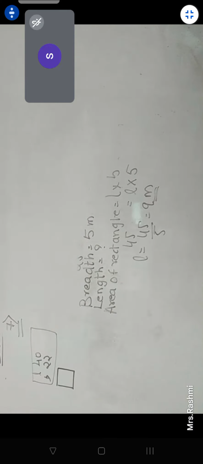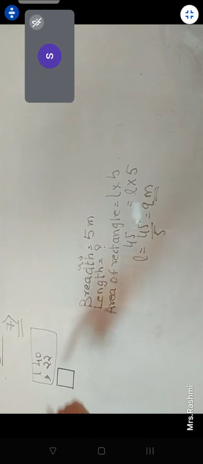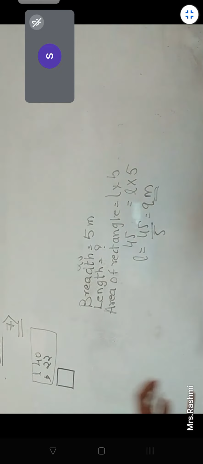Is the discussion done? Yes. So now understand where I got confused and where you people got confused is the same. See, what is being told, a wire is in the shape of a rectangle. So here it's just a wire which is being given and it is having the shape of the rectangle. Now the next is if the same wire is given the shape of a square. So what are we doing? We are just changing the shape of that wire.